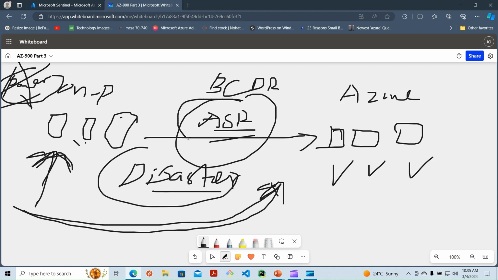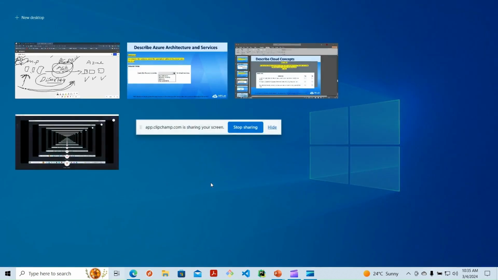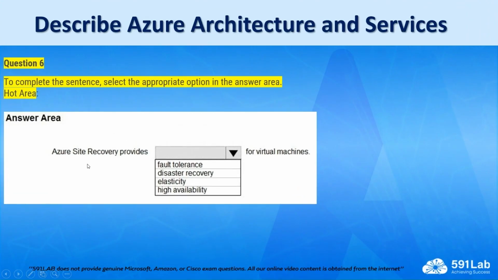So that is the importance of having Azure Site Recovery, and it falls under the business continuity and disaster recovery model. So when you go back to our question, asking what Azure Site Recovery provides, as you can see, it provides disaster recovery for virtual machines.